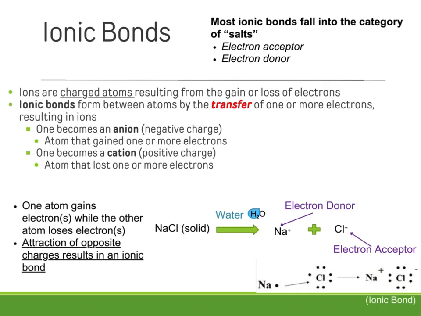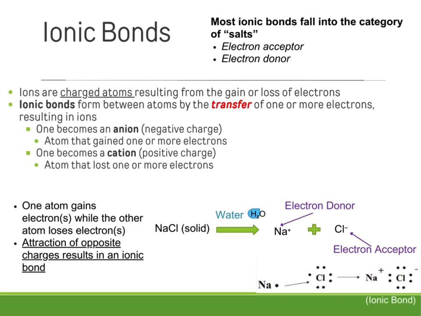So let's look at ionic bonds first. We're going to have an electron acceptor and electron donor. So we're actually going to see the transfer of electrons. And so it could be one or more. For example, when you form salt or sodium chloride, sodium donates an electron to chlorine. Chlorine then becomes chloride and it has an extra electron, making it have a negative charge. That makes it a negatively charged ion called an anion.